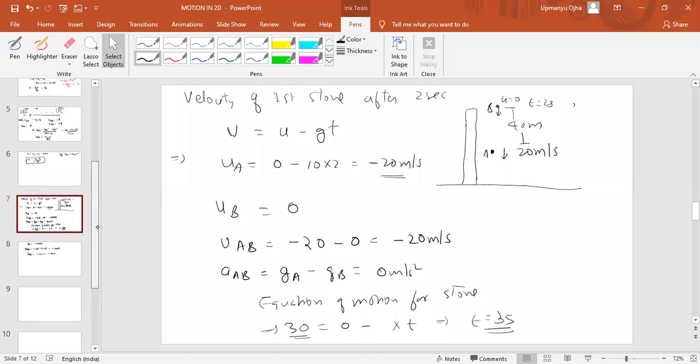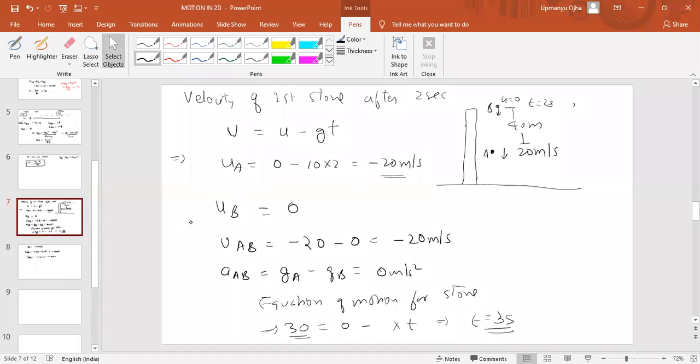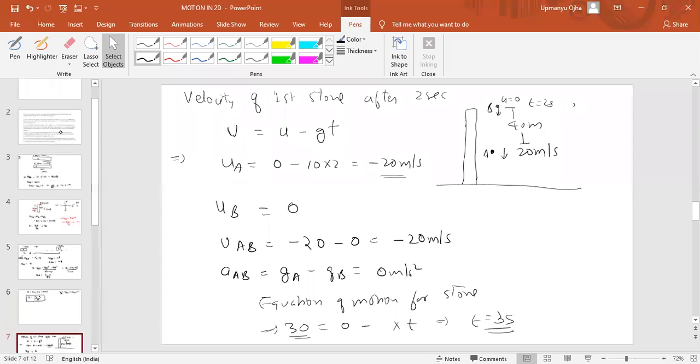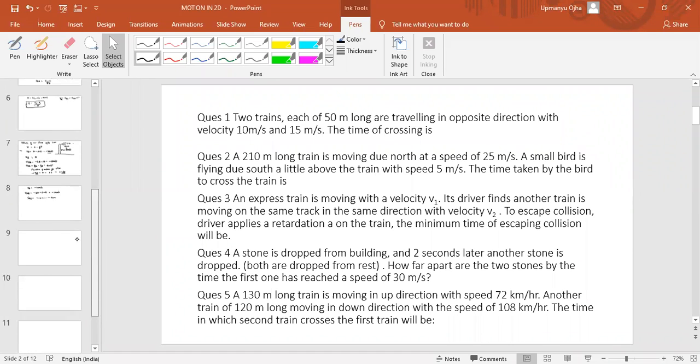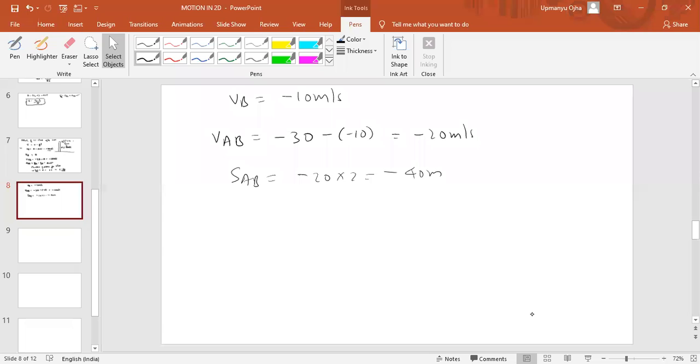So initial separation is minus 40 meter. Is that correct or not? What we have to find? We have to find how far apart the two stones are by the time the first one reaches 30 meter per second. Initial separation is minus 40 meters.